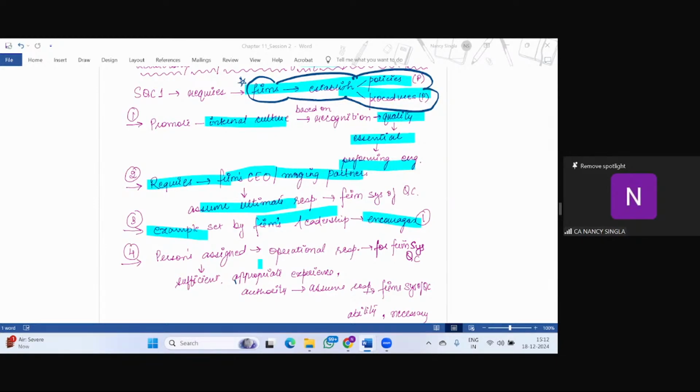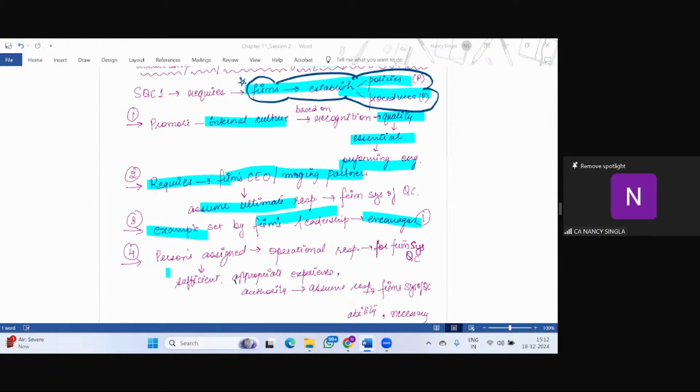And last, the fourth point is with respect to the persons who are given operational responsibilities. So students, see, the CEO and the managing partner themselves alone cannot create a culture where quality is important. They will have to include other officials also who are given the operational responsibilities, because ultimately, those who are doing the work will have to implement quality control. They will have to see whether quality is maintained or not.